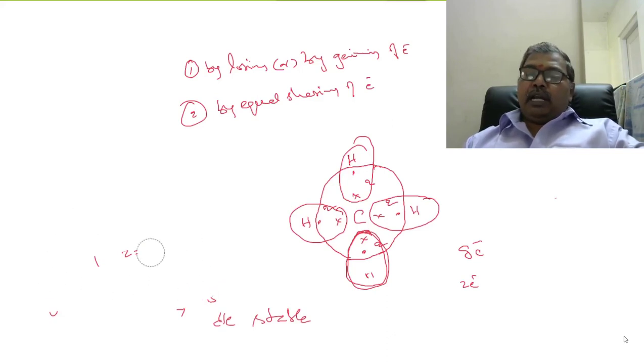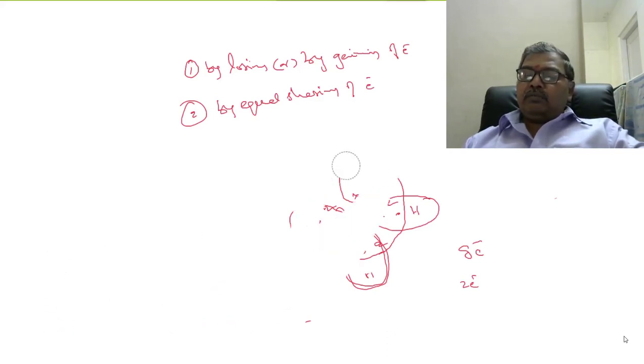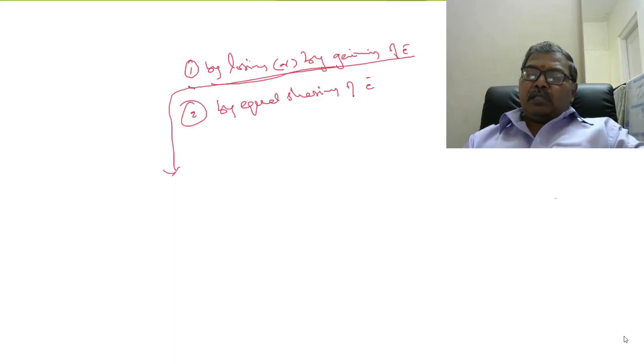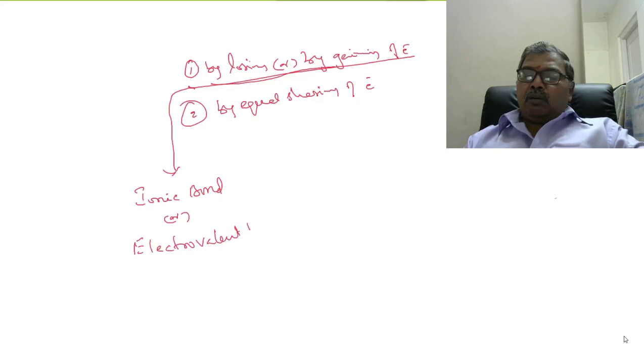This is according to the electronic theory of valency. Now, by losing or by gaining of electrons, the bond formed between atoms is called ionic bond, or it is also called electrovalent bond.